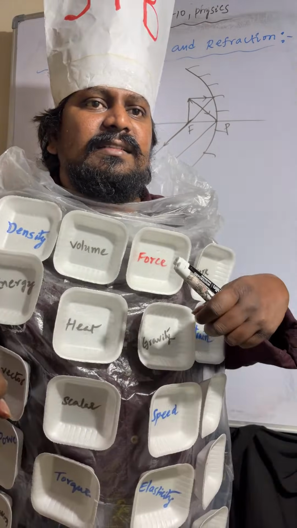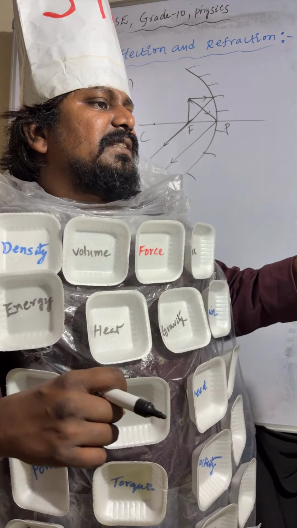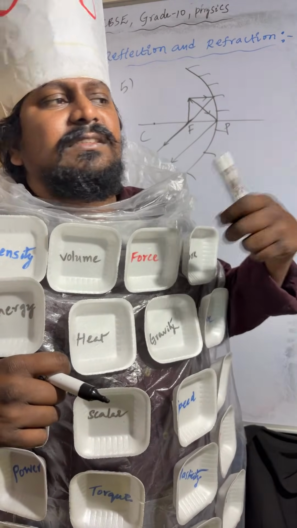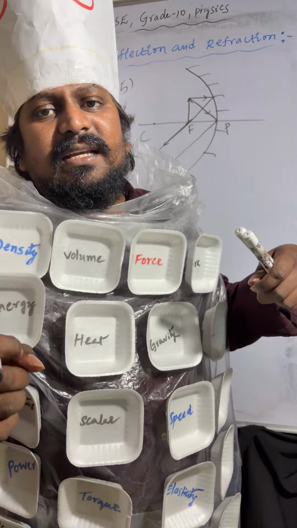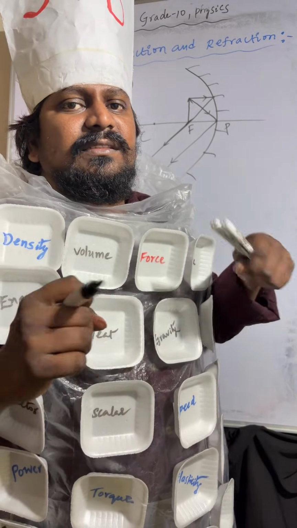So one light ray is incident, and after reflection it passes through focus. Another light ray is incident at the pole, then it will be reflected back.